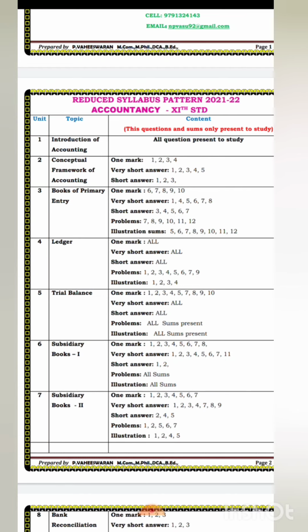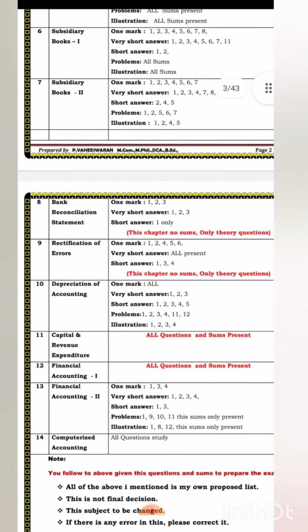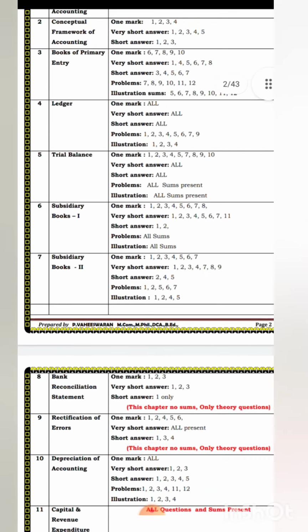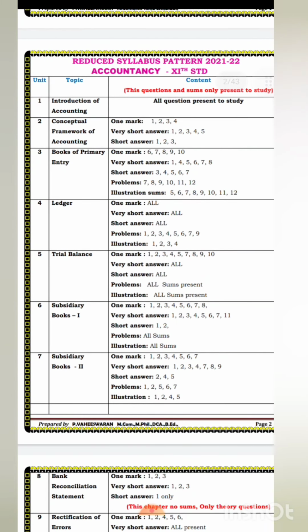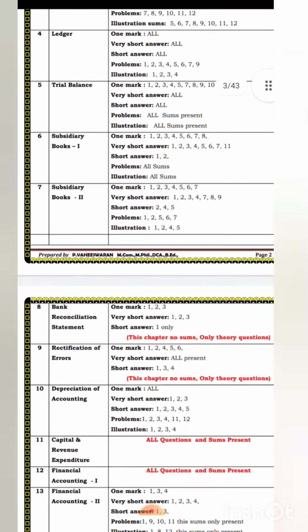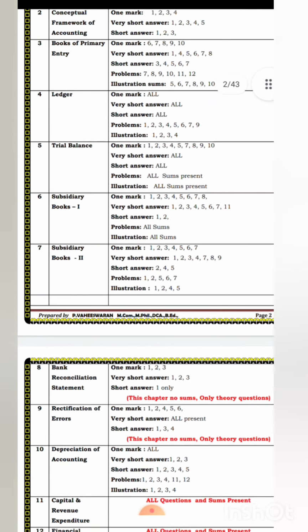In the next class we'll be discussing financial accounting 1. In another class we will go to the ledger or some problems of the trial balance. So we should give priority to the first 7 chapters. That is very much important. So do today's homework, students. It is essential for your career also.